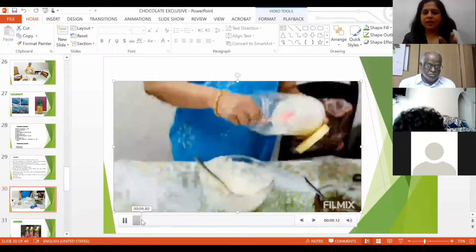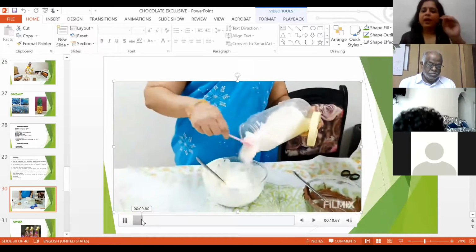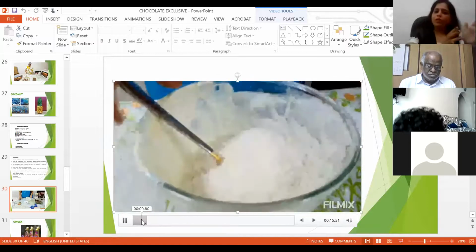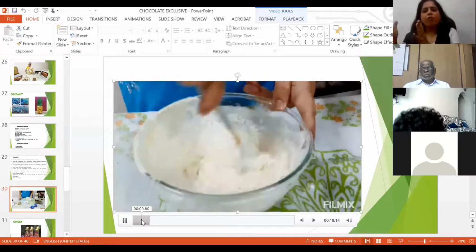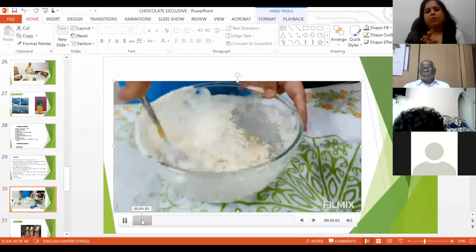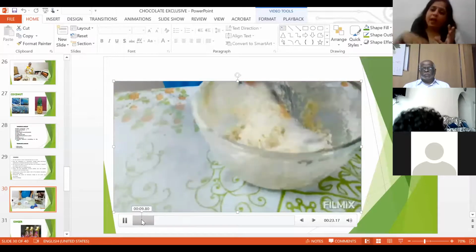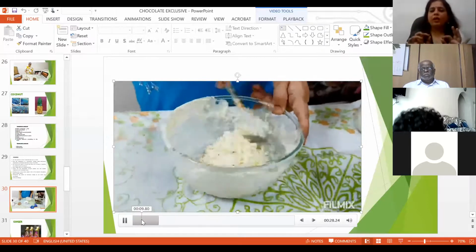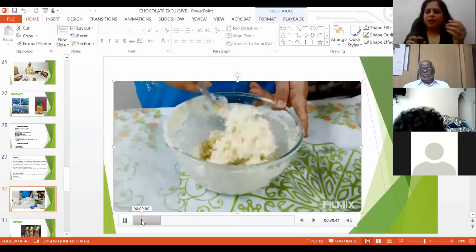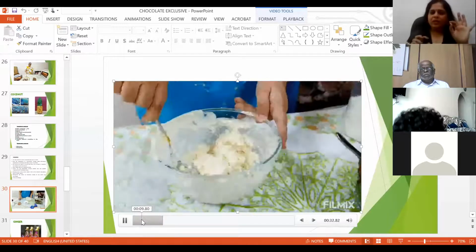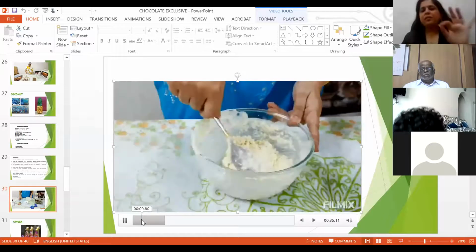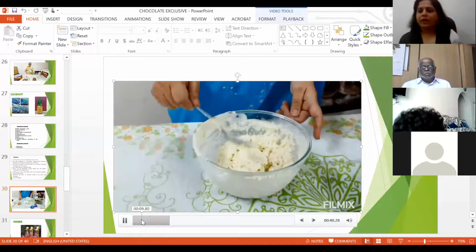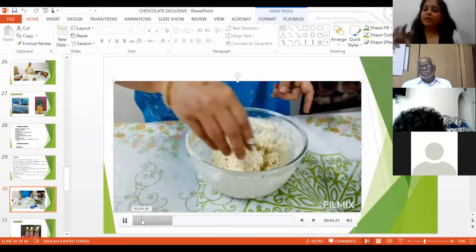So I have taken pista and then I have melted the white compound. After I melt the white compound, almost the same equal quantity of coconut powder I have to add. Coconut powder, it can be more also, but not less. The moment you add coconut powder, it starts becoming hardened. If you have condensed milk, at this stage you can add some, like 2 or 3 tablespoons. It gives extra flavor.